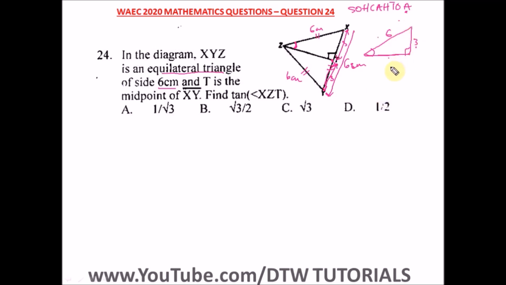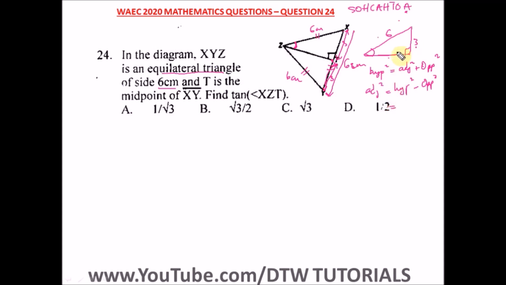So we use Pythagoras' rule to find our what? Adjacent. Remember, Pythagoras' rule is what? Your hypotenuse squared is equal to your adjacent squared plus your opposite squared, or your opposite squared plus your adjacent squared. So finding our adjacent squared, we have what? Adjacent squared is equal to our hypotenuse squared minus our opposite squared. You take this positive to this side.